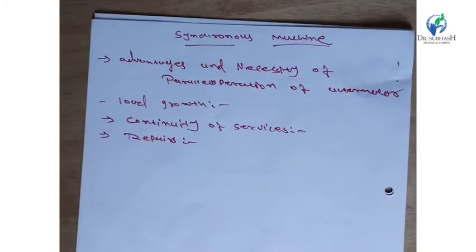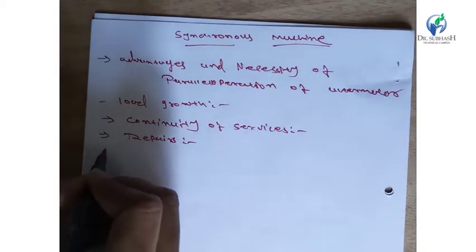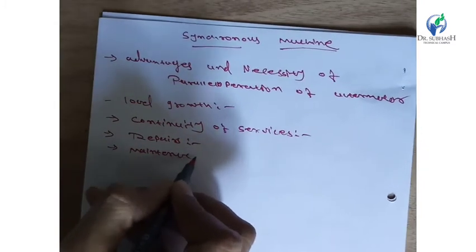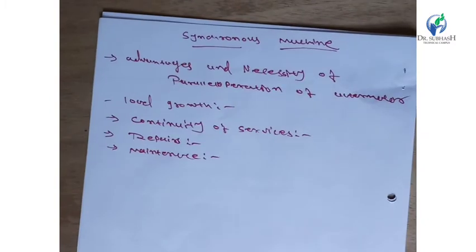The units sometimes have to be taken off the system for repair works. In place of the other unit, it is to be put in parallel on the circuit so that the faulty unit can be taken off for the repair work. Next point is maintenance. Maintenance is also very helpful as part of a parallel operation.